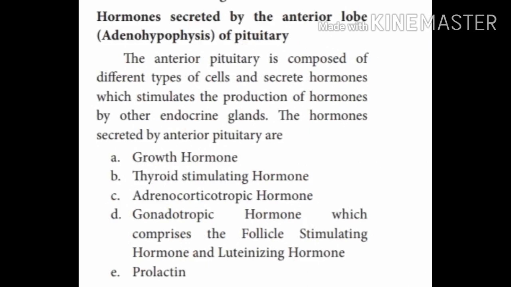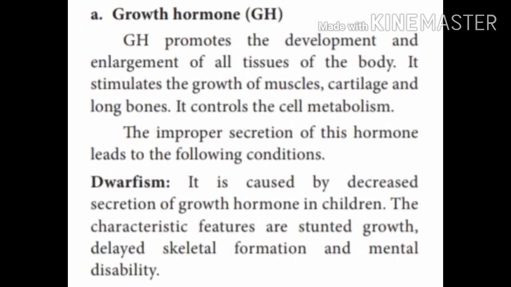This adenohypophysis secretes various hormones called growth hormone, thyroid stimulating hormone, adrenocorticotropic hormone, gonadotrophic hormone, and prolactin. So these are the various hormones secreted by the adenohypophysis. Let's start with the growth hormone. Growth hormone stimulates the growth of the muscles, cartilage and long bones. The improper secretion of this hormone leads to dwarfism.